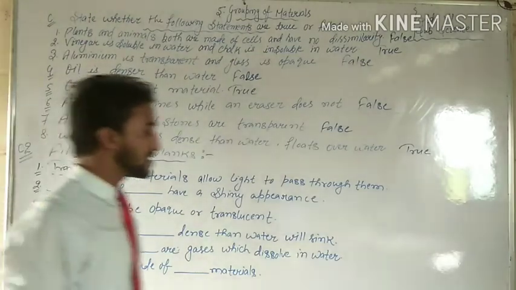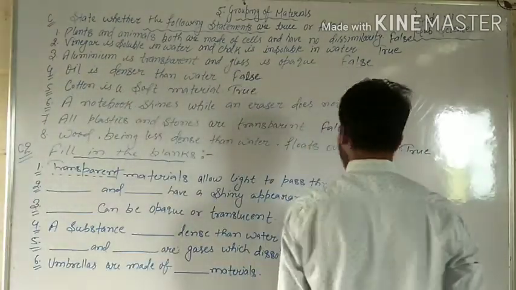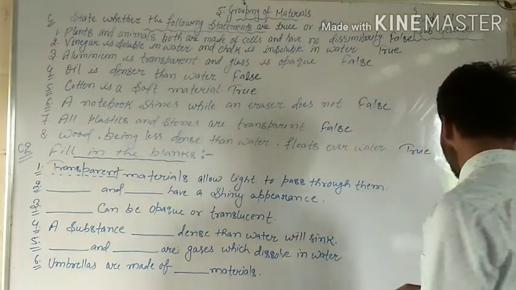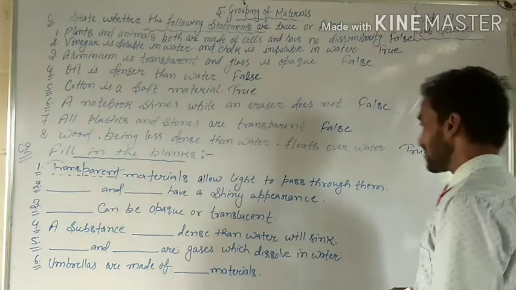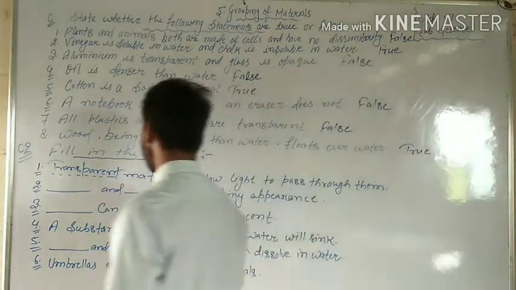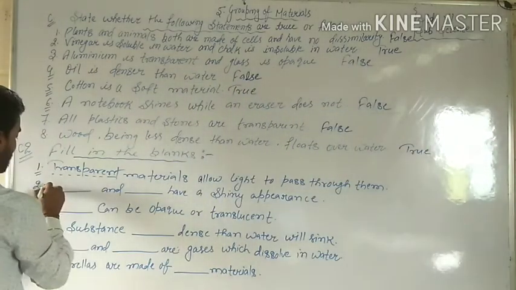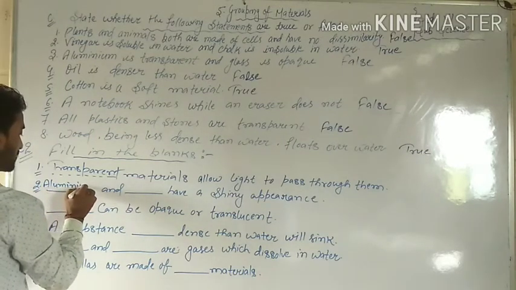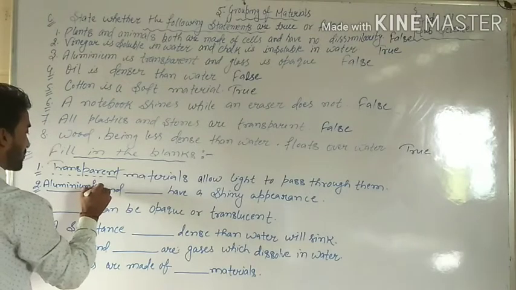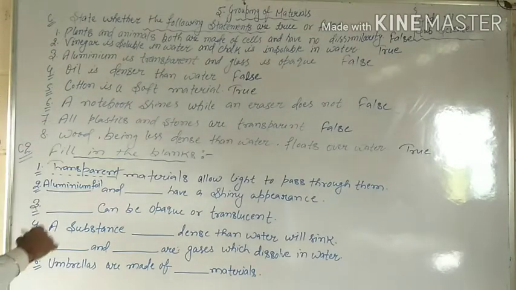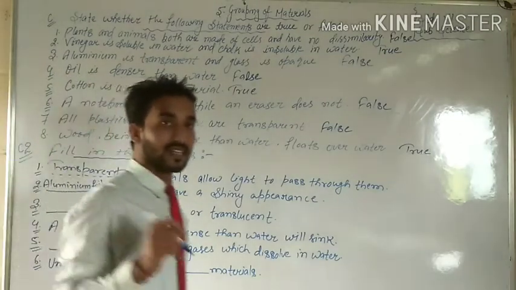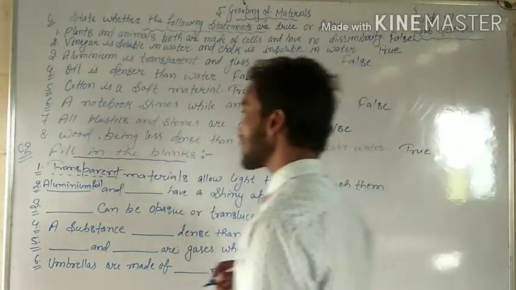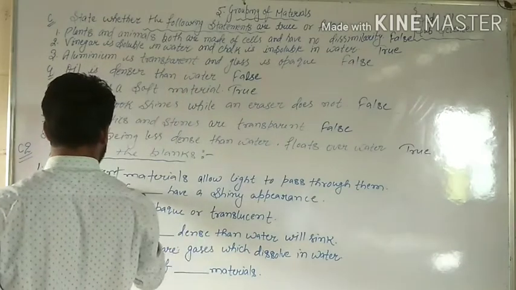Okay, students. See question number 2. Fill the blanks: blank have a shiny appearance. Shiny appearance, students. Can you say? Have you seen aluminium foil? Sometimes you used to wrap bread in it. And the second one, steel utensils.